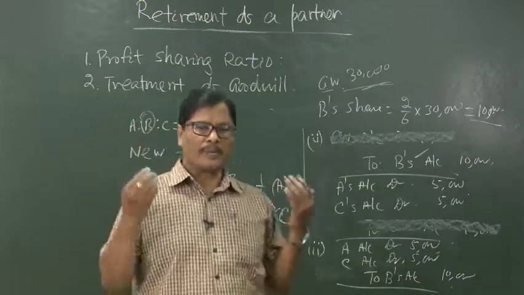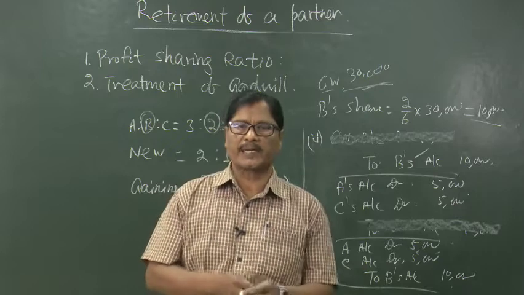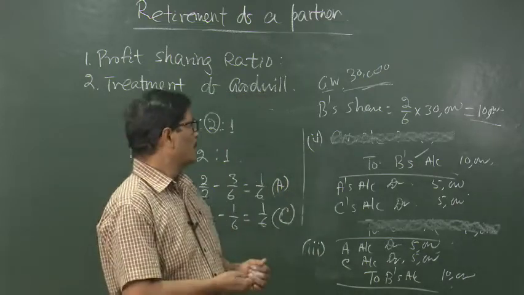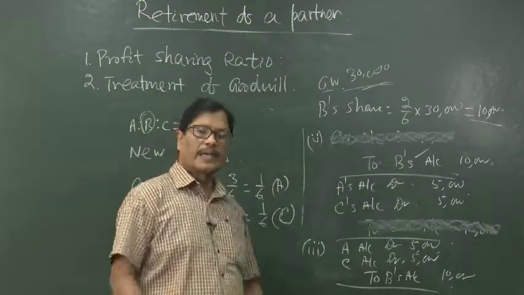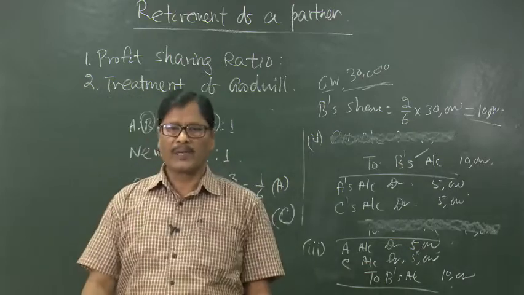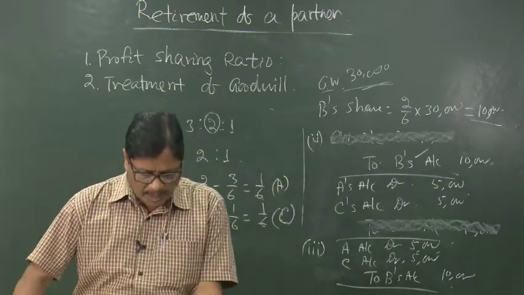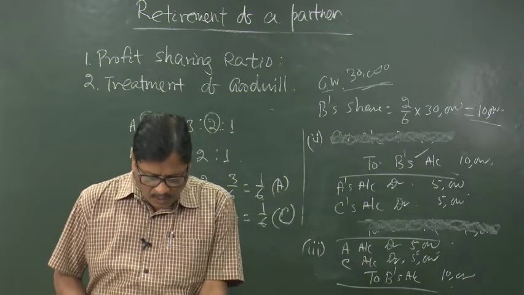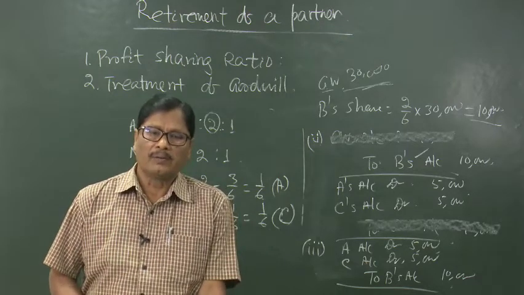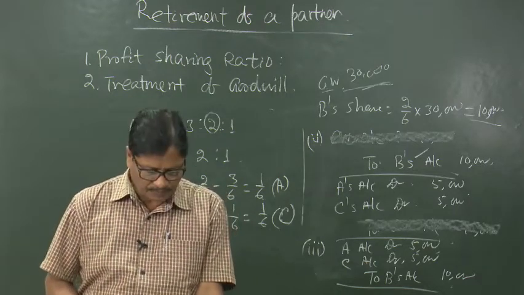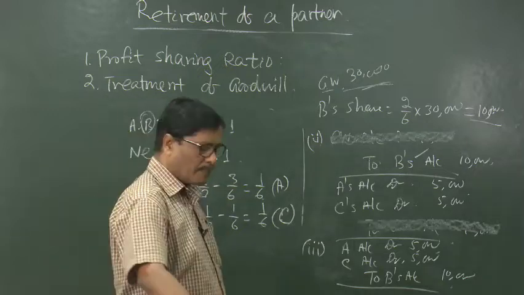But whatever may be the way in which you pass the journal entries for the treatment of goodwill, the effect will be the same. Always the effect in all the three cases will be the same. Goodwill account will not be shown in the balance sheet. Now, we will be coming to the revaluation of assets and liabilities.